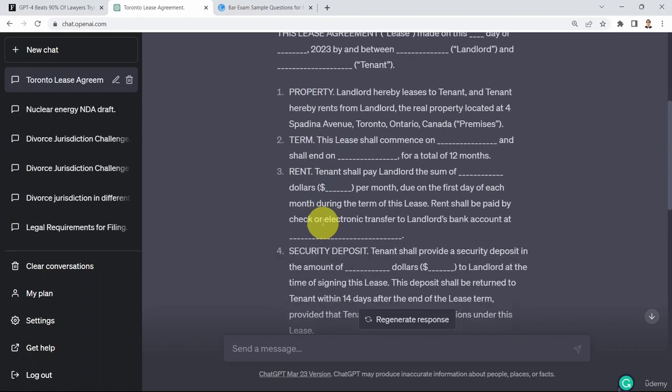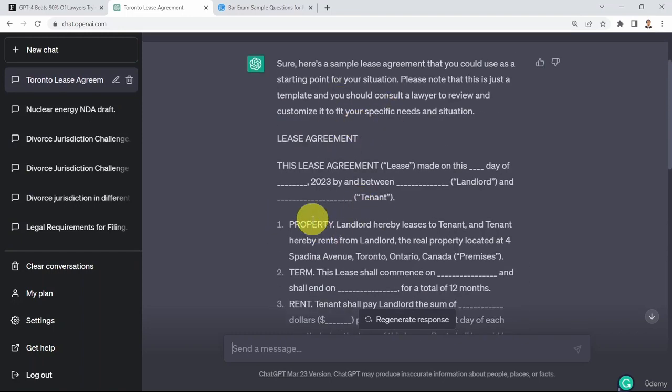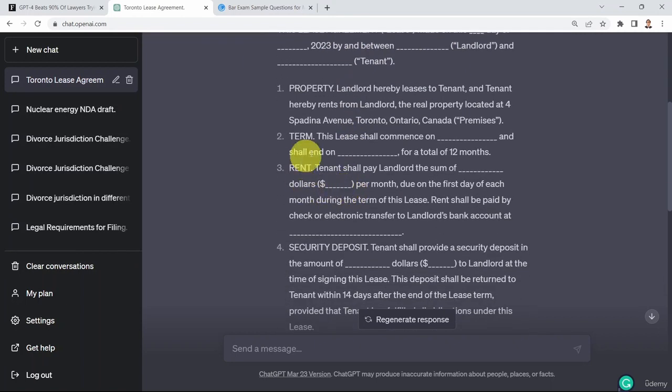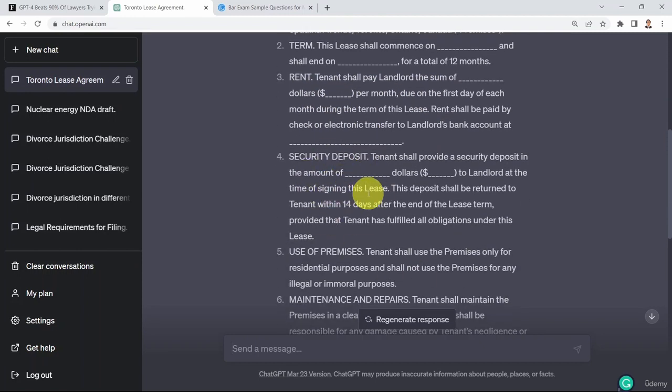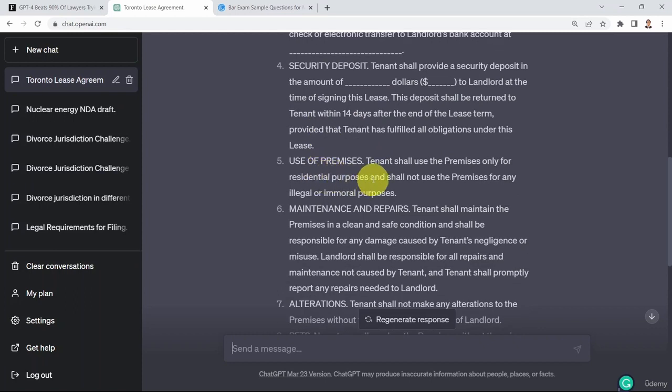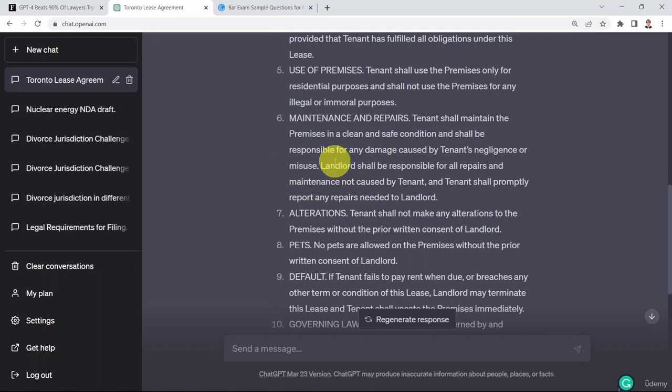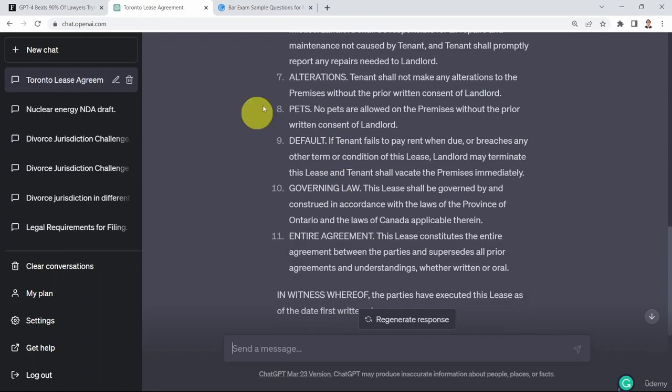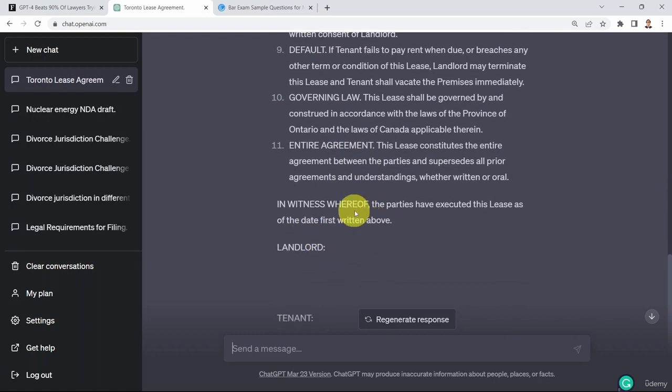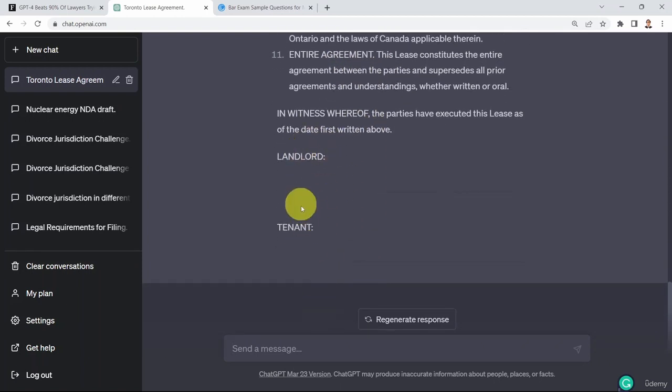First, the terms, the property, for example, the address here, and of course, you can go ahead and fill in your name as the landlord and the tenant's name as well. You need to include the rent here, the amount in dollars per month. If there is a security deposit that you would like to include, what are the use of premises that are available on the property. You need to also include here who is responsible for the maintenance and repairs. You can also include, for example, if you allow pets on your property or not, governing laws and the entire agreement as well. And there is a witness here, if any, and include locations here to sign the agreement by the landlord and the tenant as well.